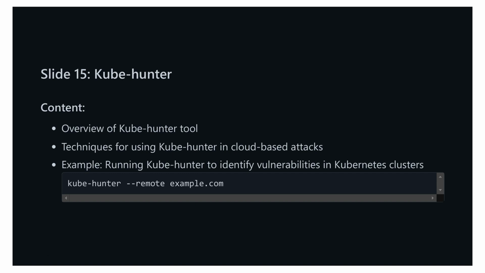For example, running KubeHunter is straightforward. You can execute it with the following command to scan a Kubernetes cluster remotely: kube-hunter --remote example.com. In this example, KubeHunter initiates a scan of the Kubernetes cluster hosted at example.com, looking for security gaps and possible vulnerabilities that may be present.